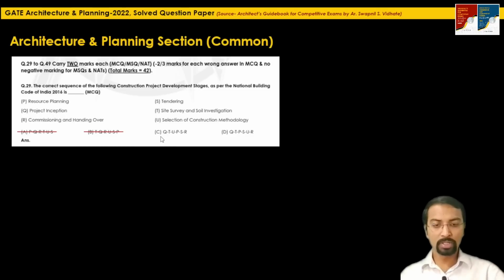So option C is the correct one here. So 2 mark MCQ question, very easy to solve. Just first try to analyze which are definitely not the correct options, like the 50-50 kind of a thing. Decide which 2 are definitely not the correct options, and from the remaining 2 you can decide which is the suitable one.